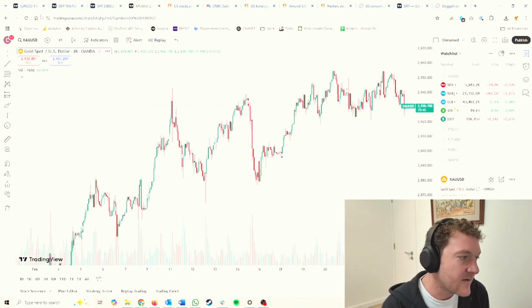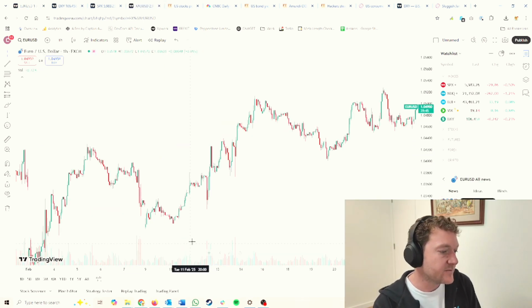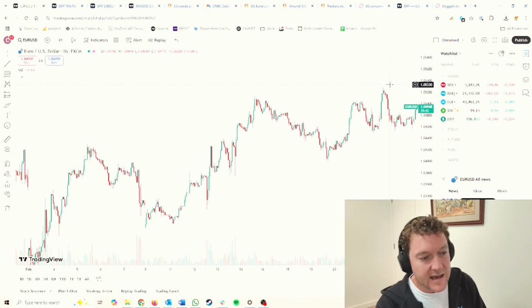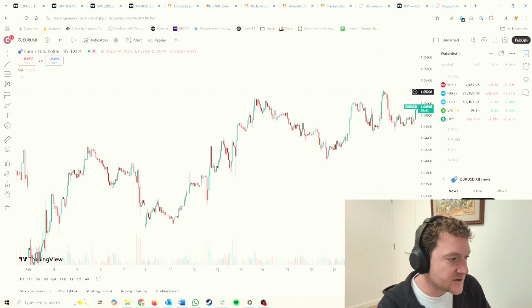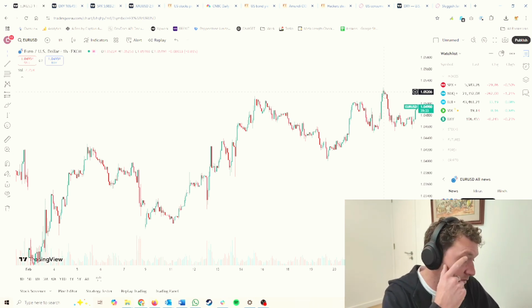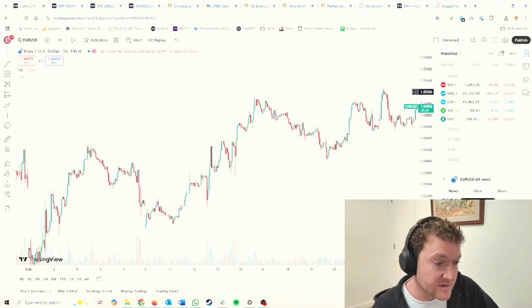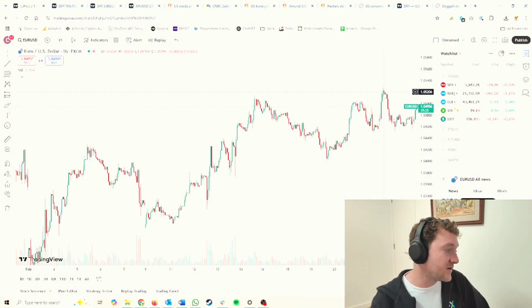We did have a brief respite for the euro this month. And we can see here, one thing I do want to touch on is the German elections. We saw that the center-right has won the elections in Germany, and that has given some kind of stability to the euro, which is good news for the euro.